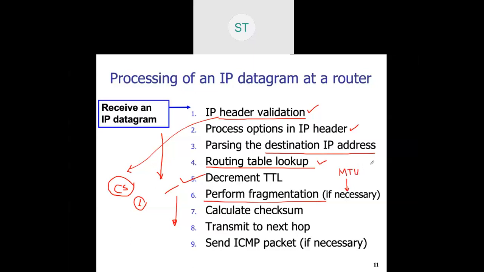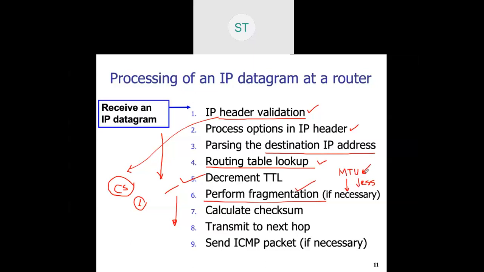If the MTU allows this entire packet to transfer in the network, it is not necessary to fragment the packet. If the MTU is less than the packet size, then it is essential to carry out the fragmentation. In the last few lectures, we have already discussed how fragmentation is carried out. Actually, slicing of the data packet takes place,